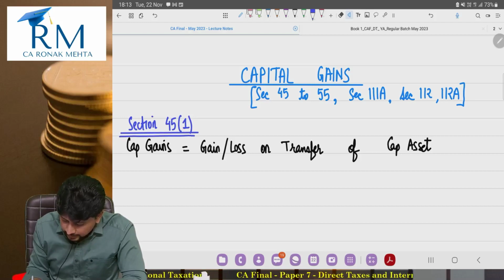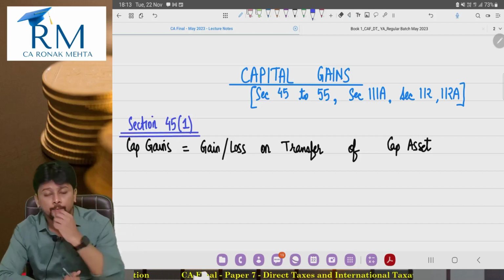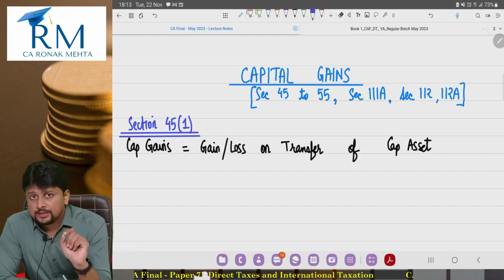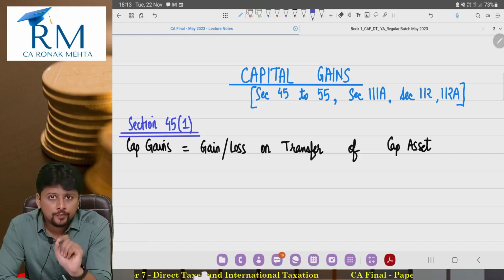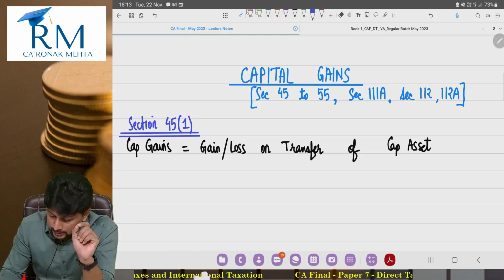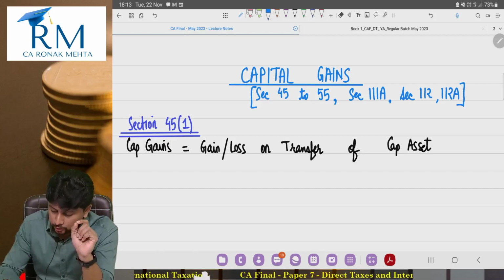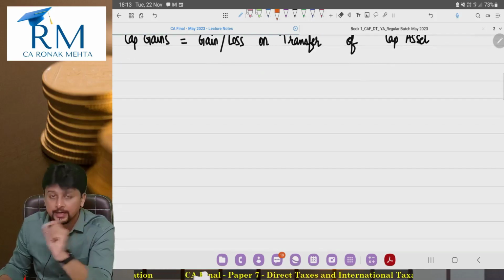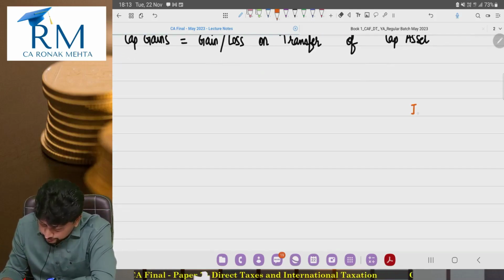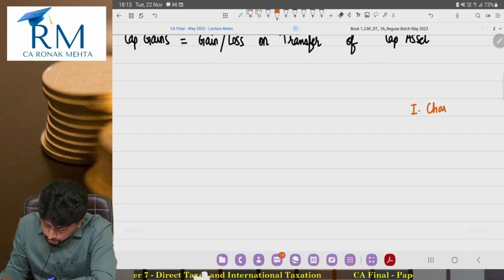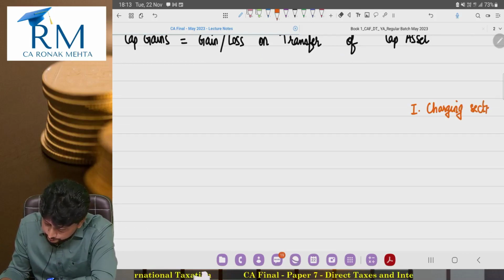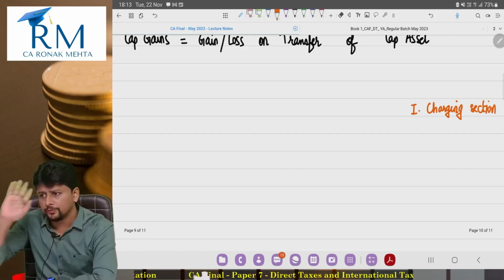I don't know if anybody has told this to you at your CA Inter, but whenever you are studying any head of income, the correct sequence to be followed is, first of all, you have to focus on the charging section. Any head of income, first you focus on the charging section.